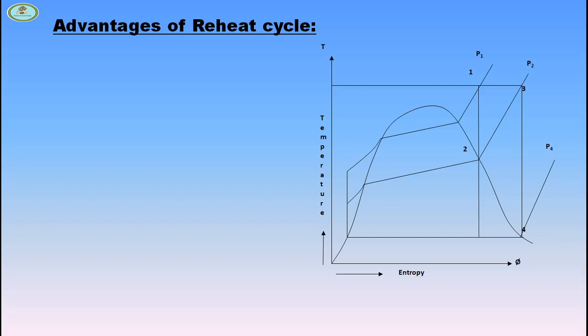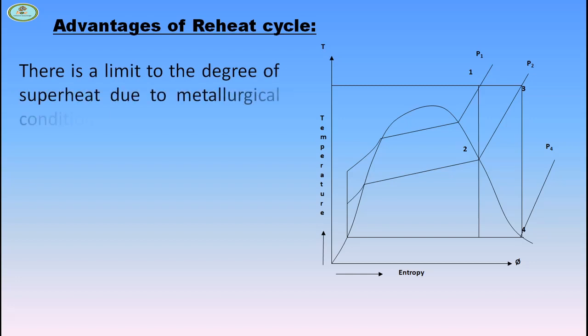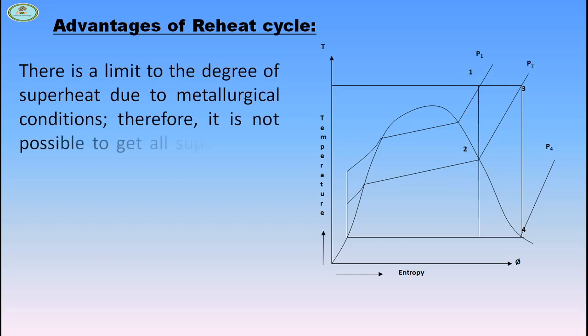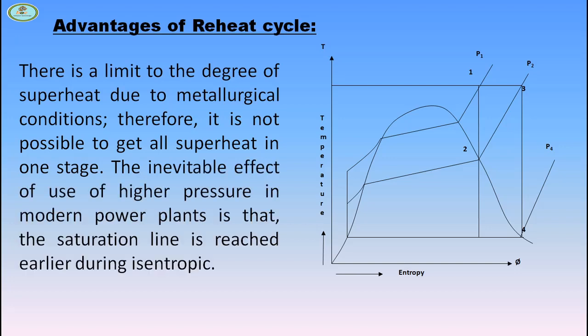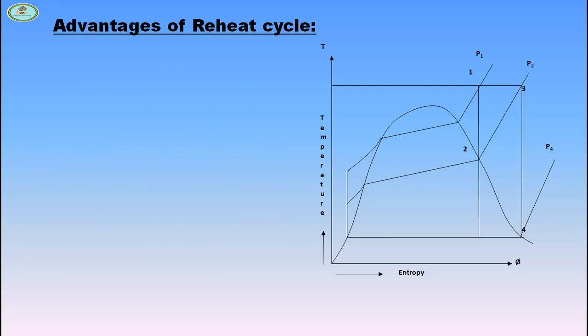Advantage of reheat cycles. There is a limit to the degree of superheat due to metallurgical conditions. Therefore, it is not possible to get all superheat in one stage. The inevitable effect of use of higher pressure in modern power plant is that the saturation line is reached earlier during isentropic expansion.